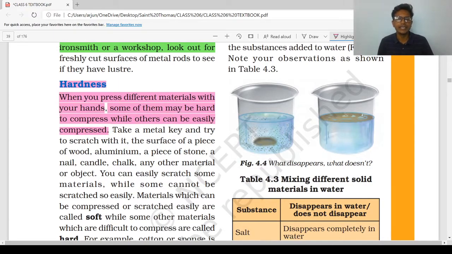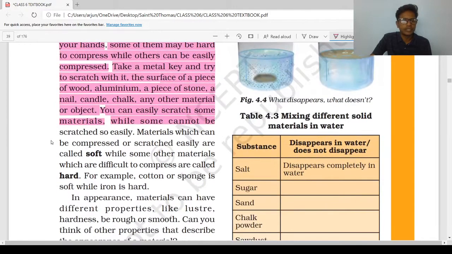Take a metal key and try to scratch with it. Try the surface of a piece of wood, aluminium, a piece of stone, a nail, candle, chalk, or any other material or object. You can easily scratch some of the materials, while some cannot be scratched so easily. If you take keys or an iron rod, you can't compress it or scratch it easily.